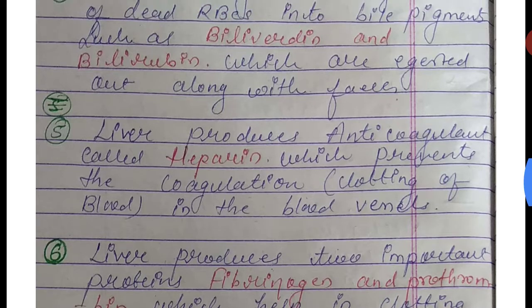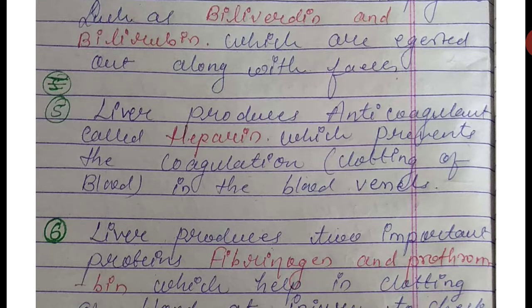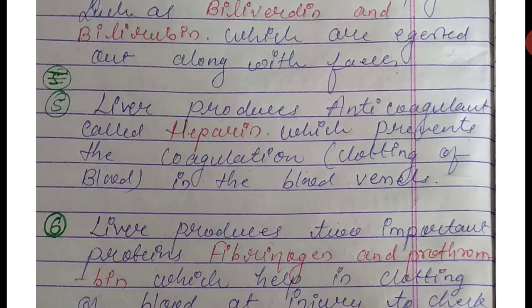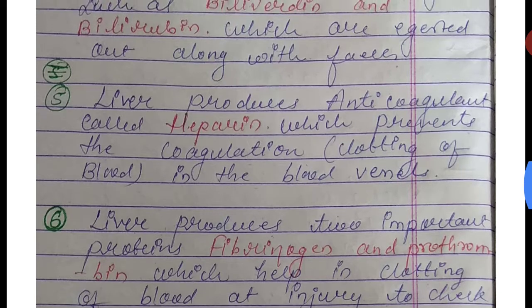Next, the liver produces an anticoagulant called heparin, which prevents the coagulation, that means clotting, of blood in the blood vessels. Anticoagulant means a substance which does not allow blood to clot, and the anticoagulant secreted by the liver is heparin.